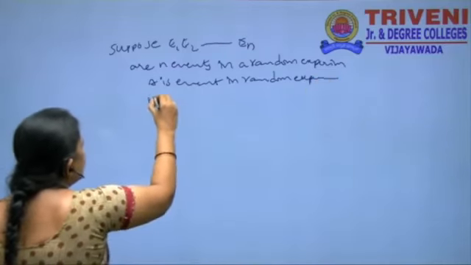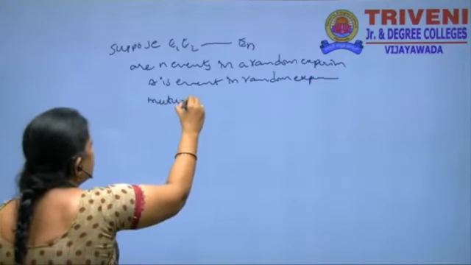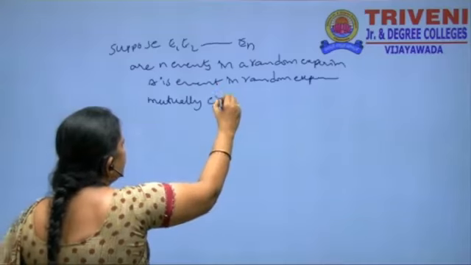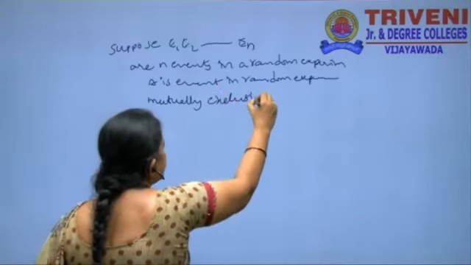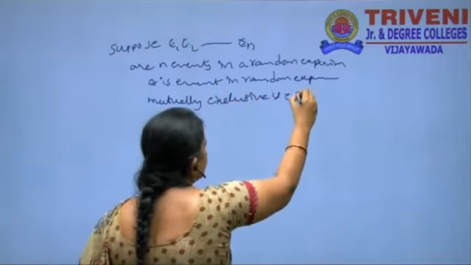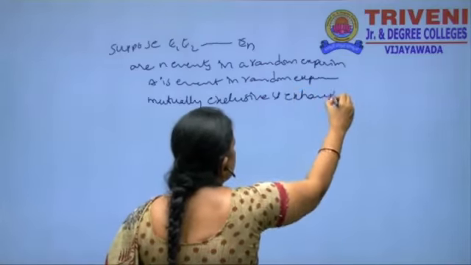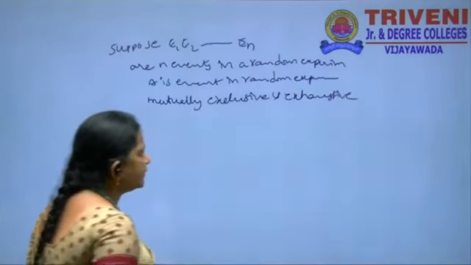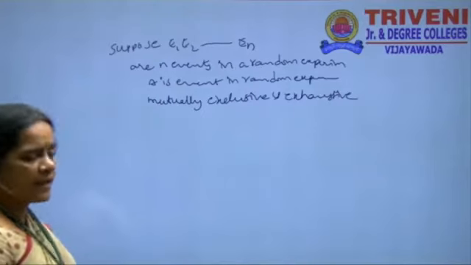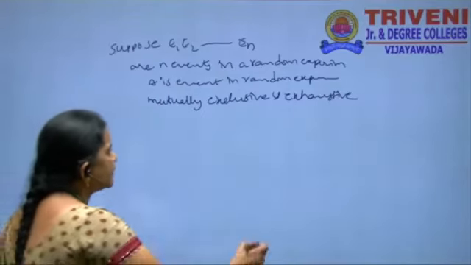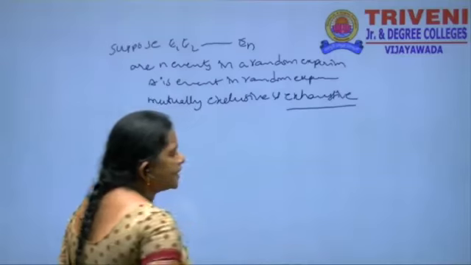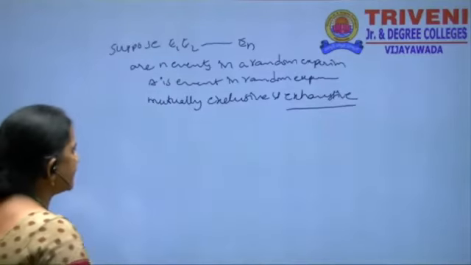These are mutually exclusive and exhaustive events. Mutually exclusive events means A intersection B is equal to phi. Mutually exhaustive events is all events in a sample space.